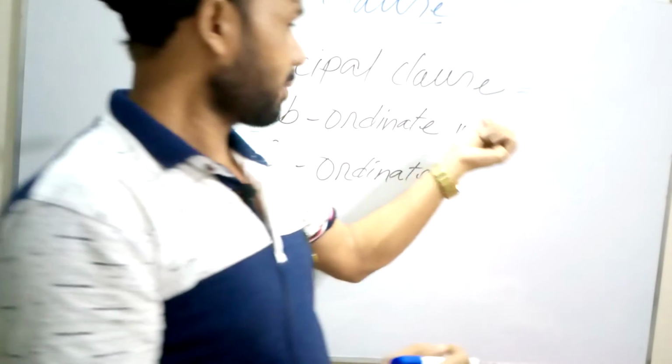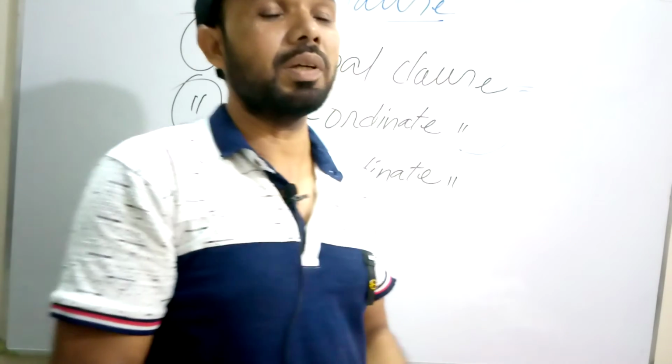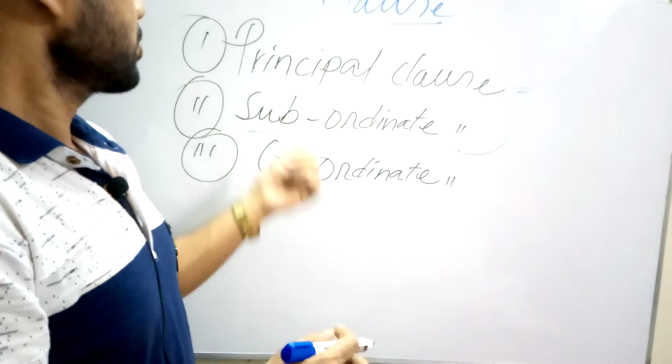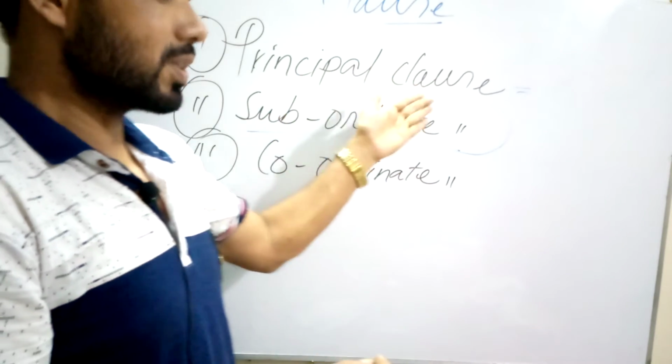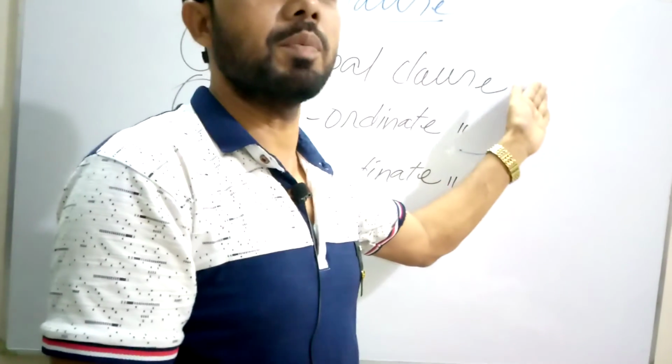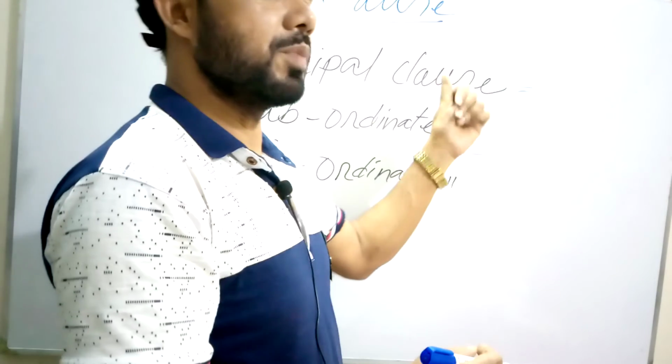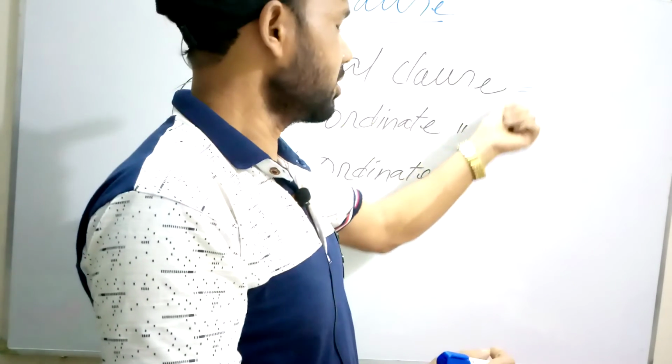And what happened to subordinate clause? When the clause cannot express its meaning without help of others, then it is called subordinate clause. So this is the difference.